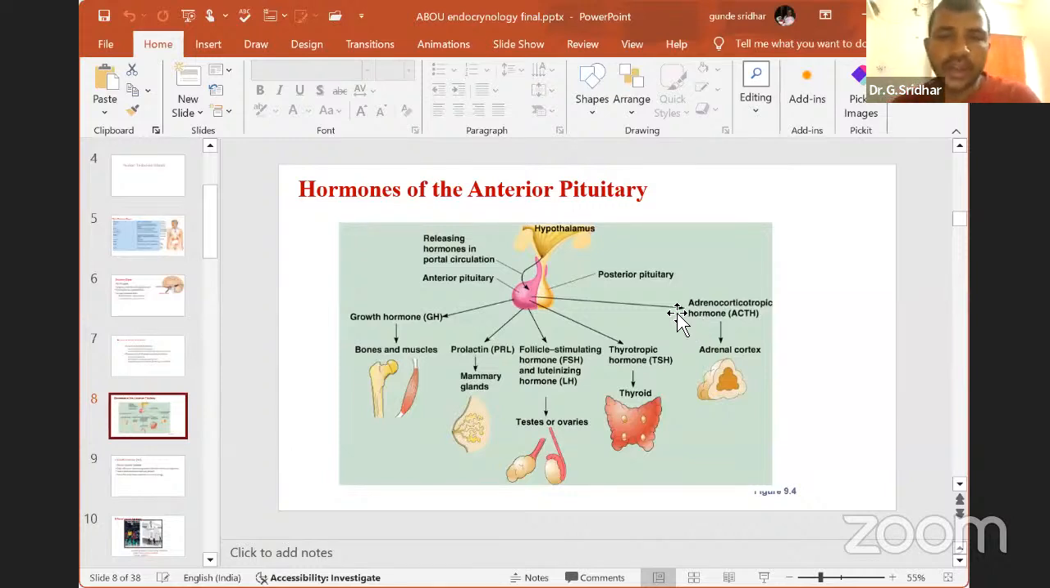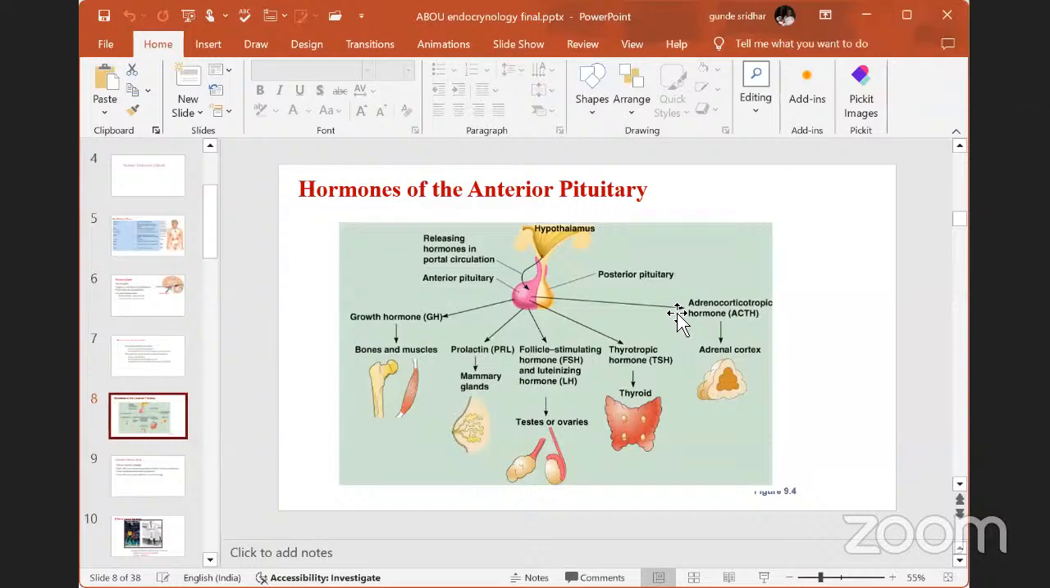Like this, from the anterior pituitary, there are two non-endocrine targeted hormones, growth hormone and prolactin, and four endocrine targeted hormones, ACTH, TSH, LH, and FSH. These are the 6 important hormones released from the anterior pituitary, not the posterior pituitary. Is it clear? Yes, sir. Yes, thank you.